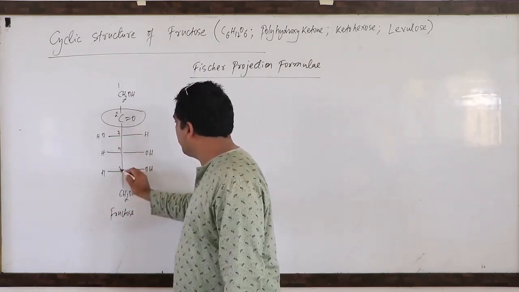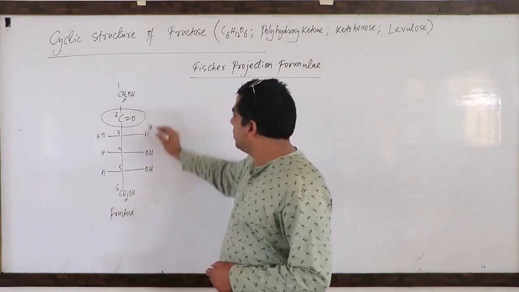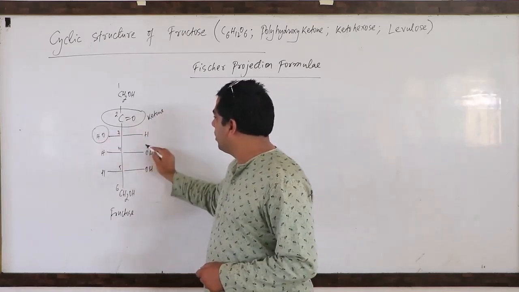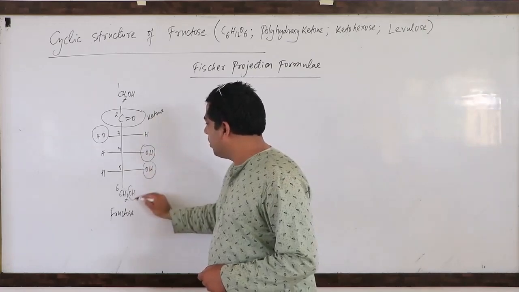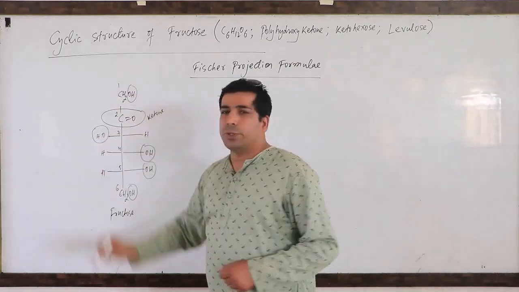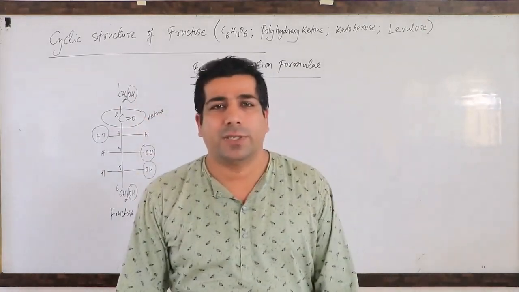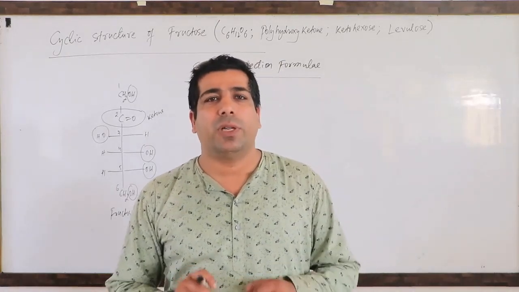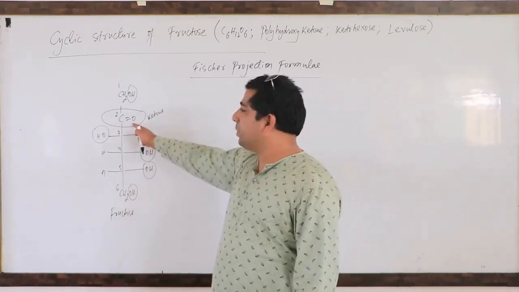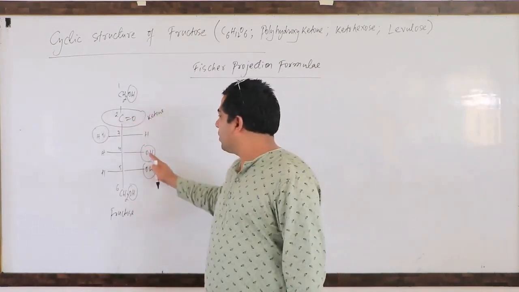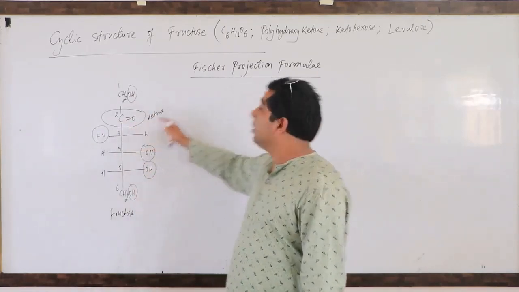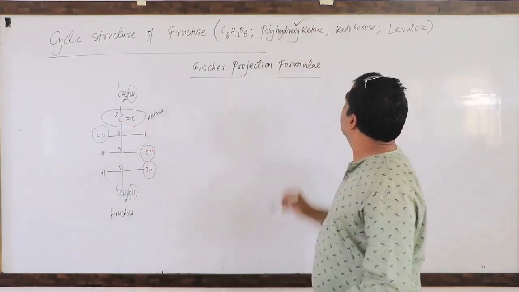This is ketone. You can see OH, OH, OH, OH and OH. So many OH groups are there, so it's polyhydroxy. OH is known as hydroxy. So this is polyhydroxy ketone.